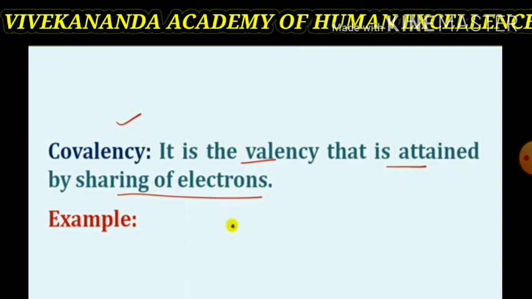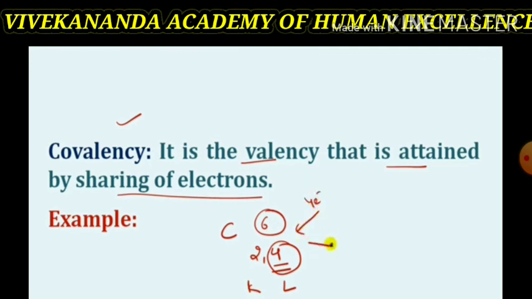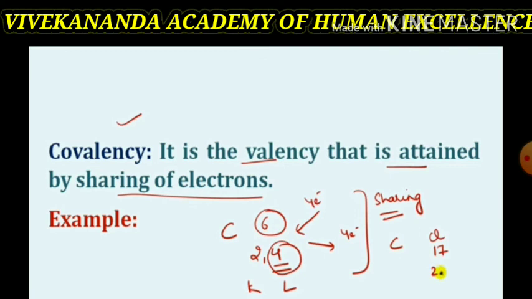Covalency is that which is attained by sharing of the electron. There are some atoms which can share electrons between two atoms during formation of a molecule. For example, carbon compounds. Carbon, its atomic number is 6. Distribution is 2, 4. 4 valence electrons are present in the outermost shell. Therefore, it is called a tetravalent atom. So, it could lose or gain 4 electrons. In place of that, carbon shares 4 electrons with other elements.